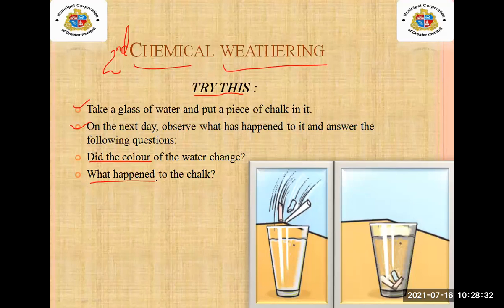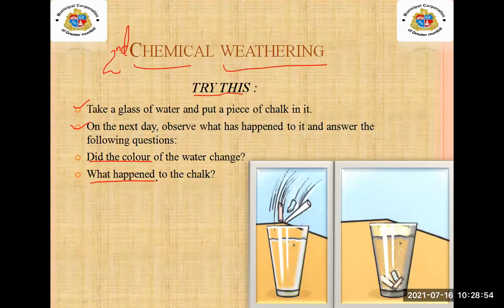The chalk is made up of small particles, so those particles will get separated. Yes, and the color of the water will change. Why will it change? If we put pink chalk in the water, it will turn pink.